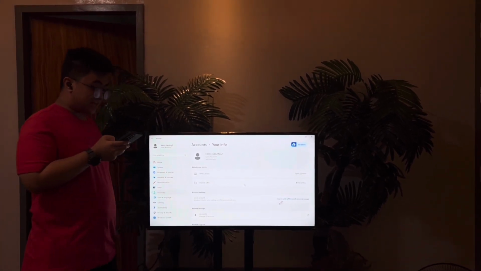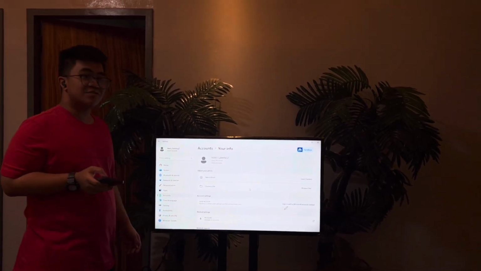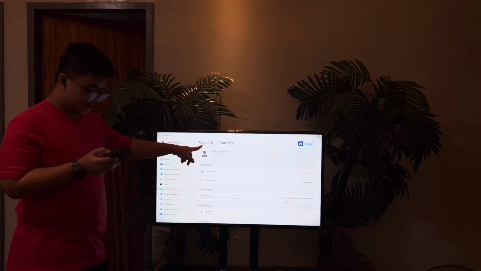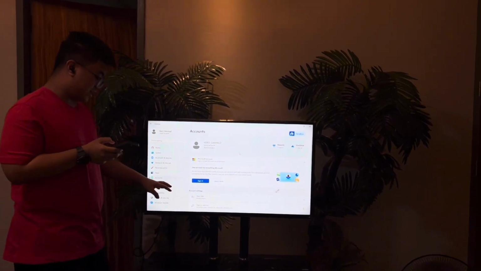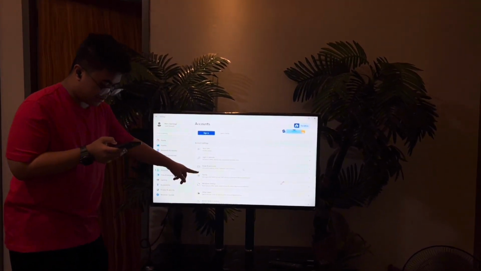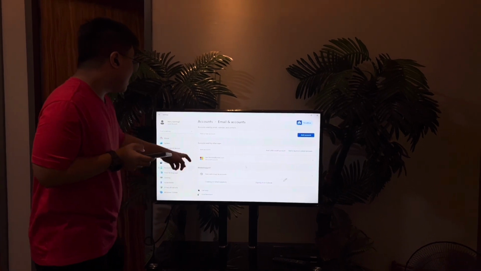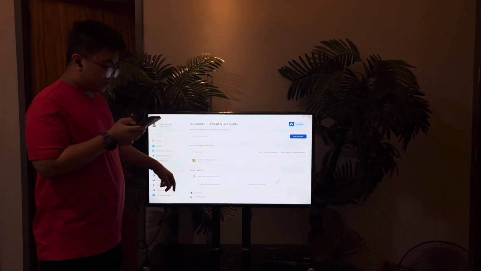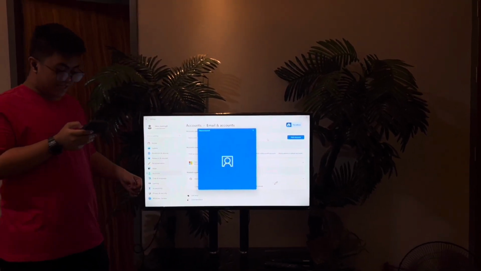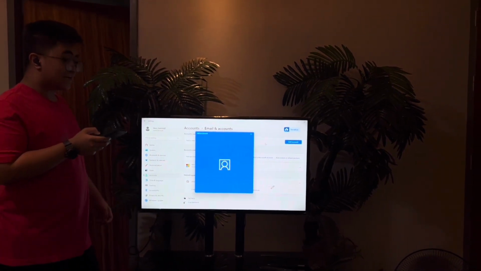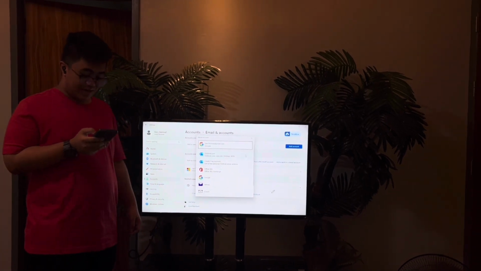And next is adding email accounts in the computer. Basically the first two steps are the same as the others under Accounts. Then scroll down and go to Email and Accounts. Under the accounts used by email, calendars, and contacts, you will have to click the Add Account button. After clicking the Add Account button, you just have to choose the provider you want to add. After that, follow the on-screen directions.